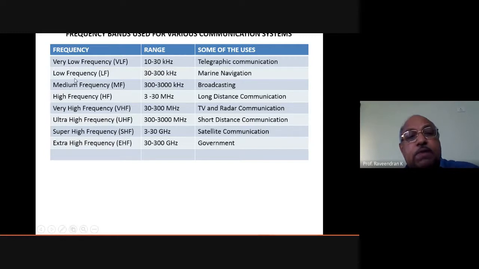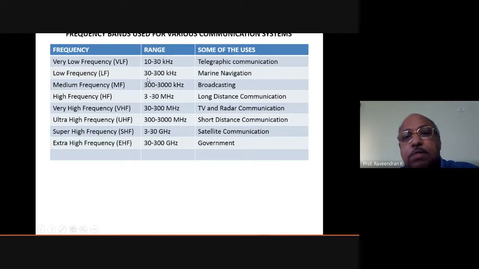Then we have the low frequency range, LF. What is the low frequency range? 30 kilohertz to 300 kilohertz usually comes under the low frequency range, and that is used for marine navigation. You might have heard of fishermen who go for deep sea trawling, for catching fish.